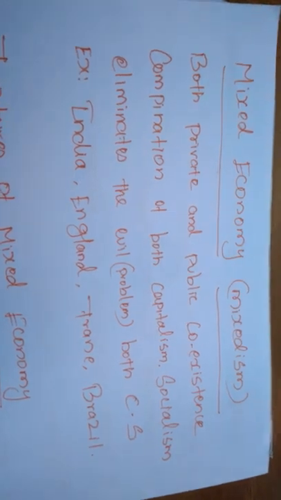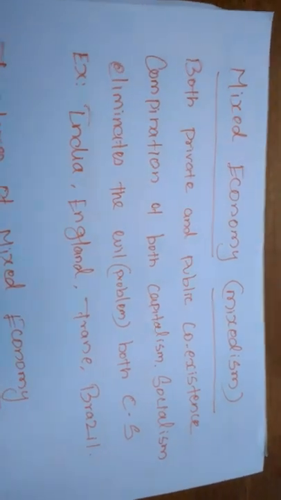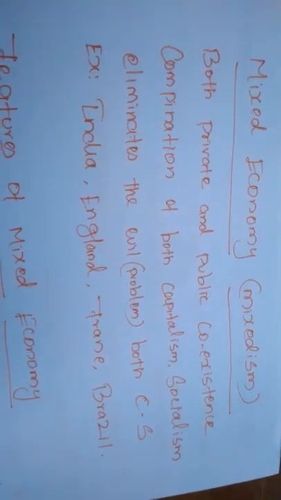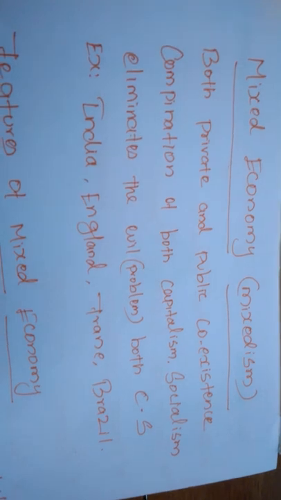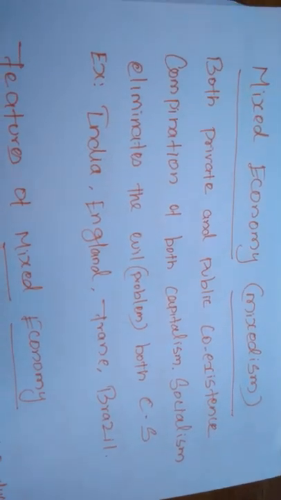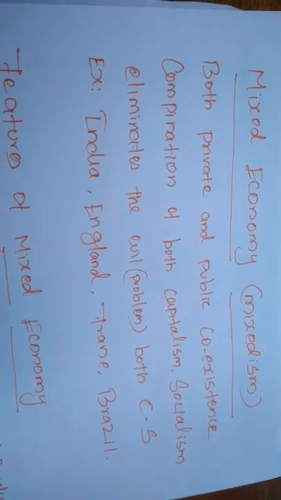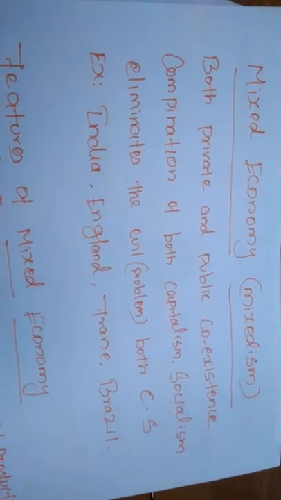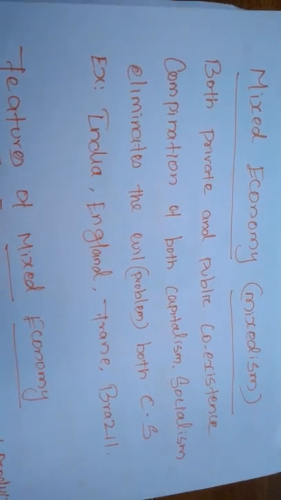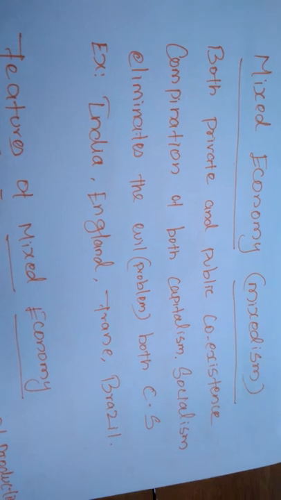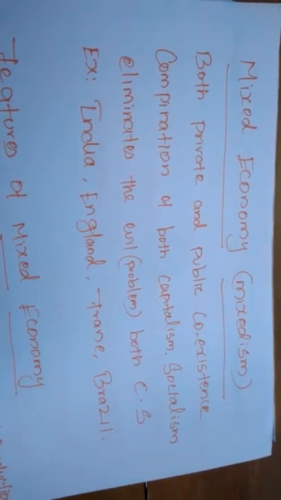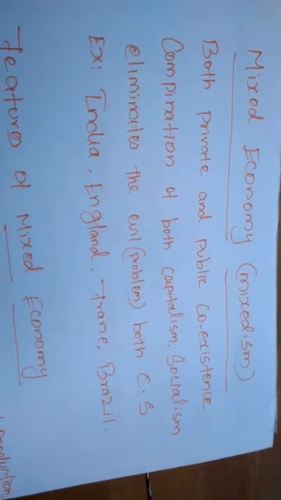In this mixed economy, both private and public sectors coexist, and they work together for achieving economic development. Both the government sector and the private sector have the rights, and they will decide the basic economic problems.